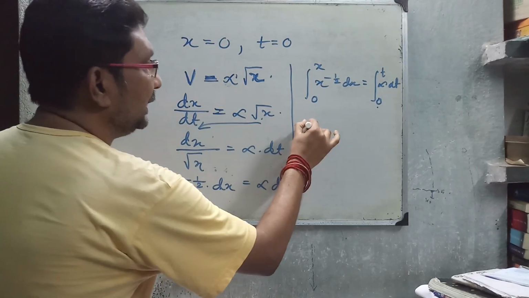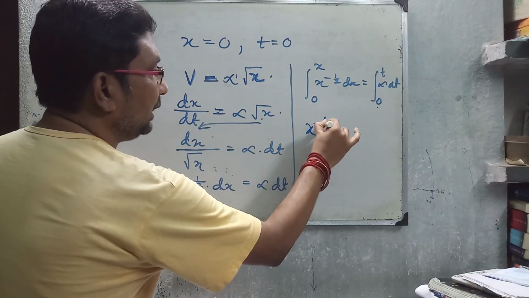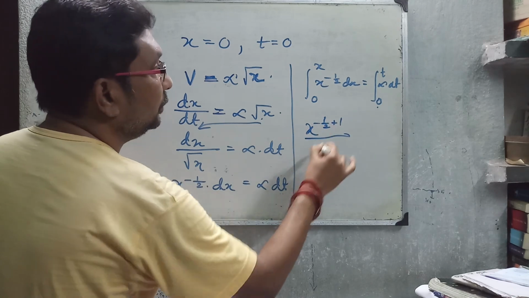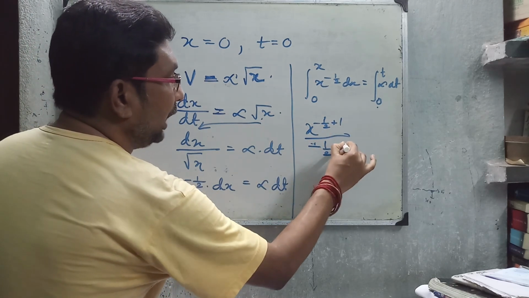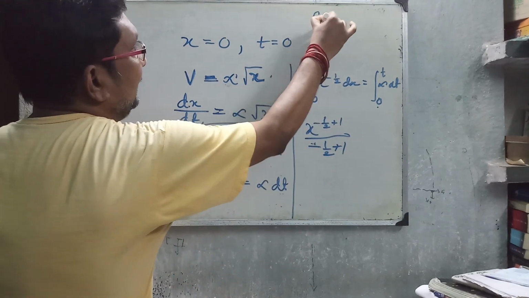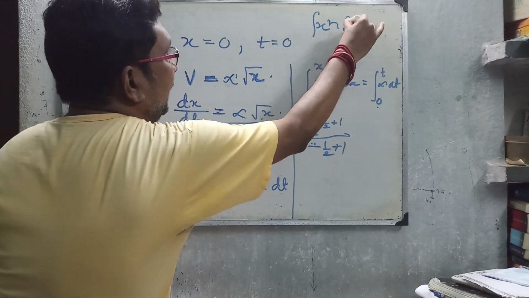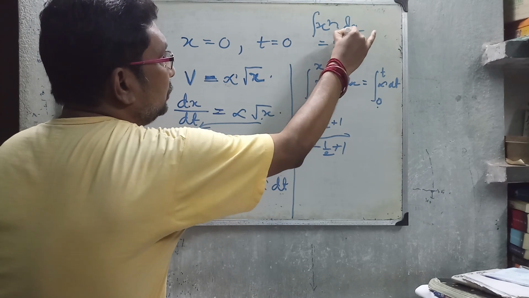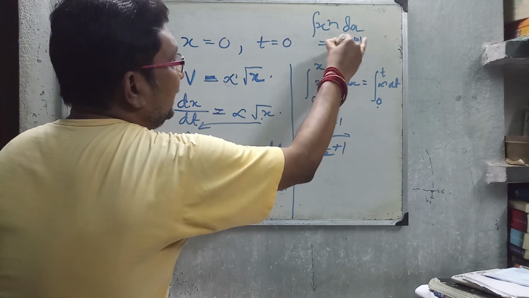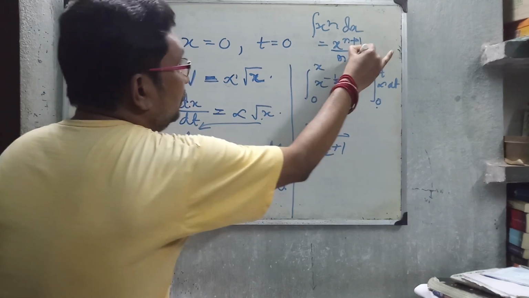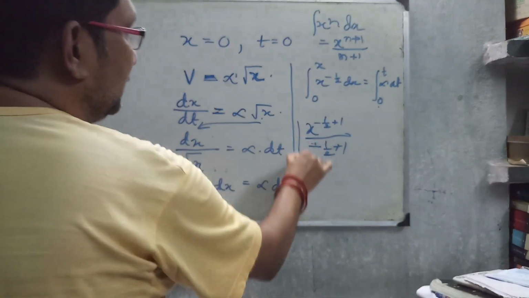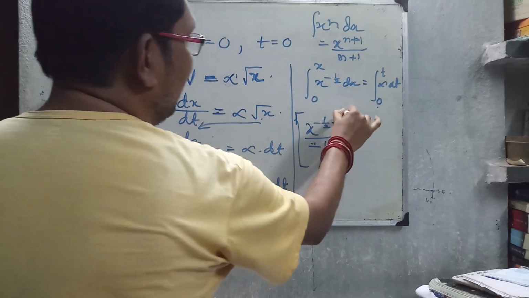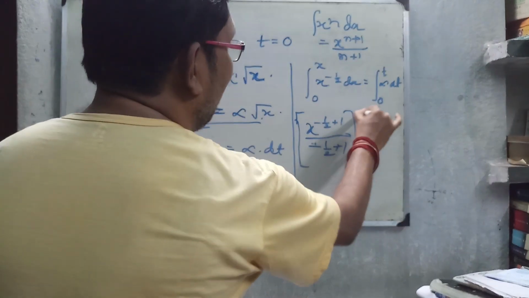The result will be x to the power minus half plus 1. This is the procedure to integrate, using the formula integral of x to the power n dx equals x to the power n plus 1 by n plus 1. This is a definite integral, so you have to take the limit from 0 to x.